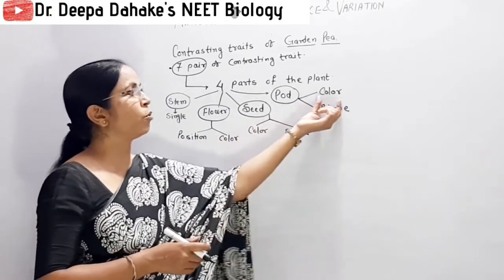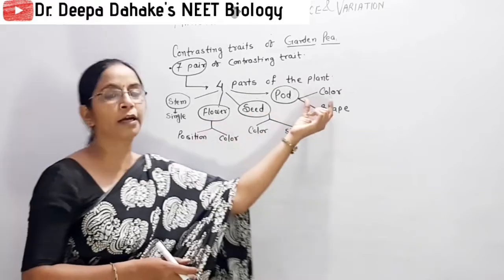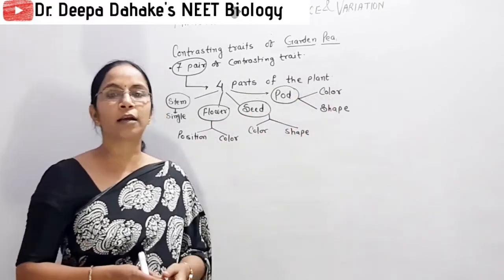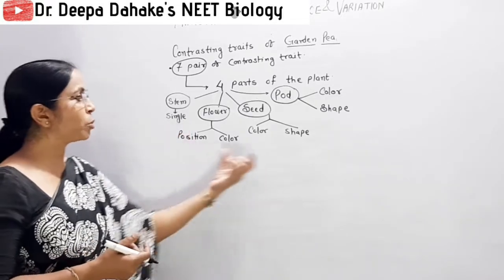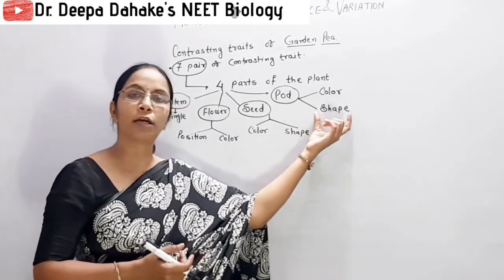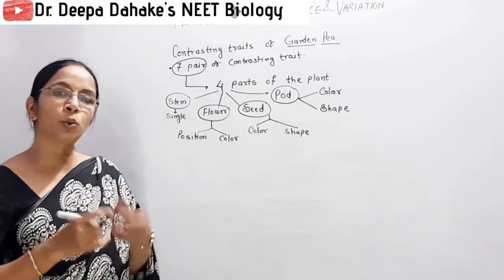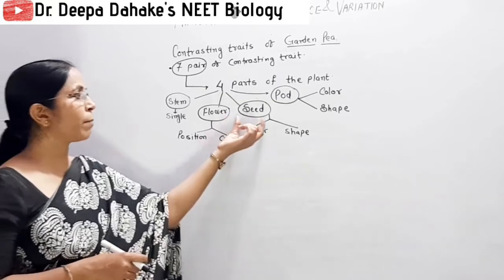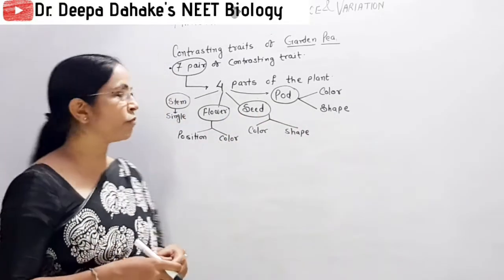So color, you see, appears at 3 sides: the flower color, seed color and pod color. So regarding color, Mendel selected the 3 traits. Regarding shape, shape only appears at 2 sides. So regarding shape, Mendel selected 2 contrasting traits, that is the shape of the seed and the shape of the pod or shape of the fruit.